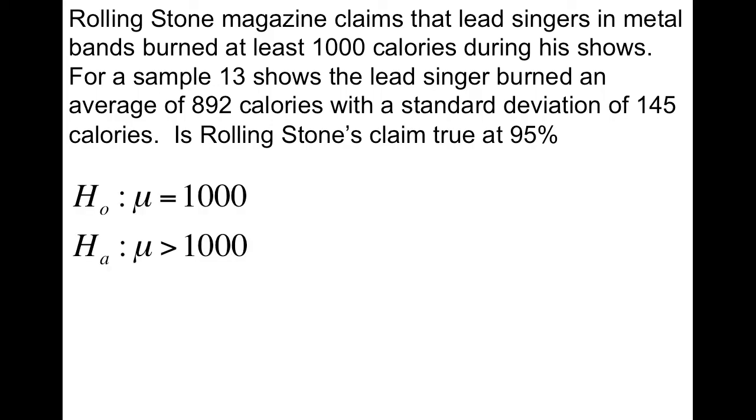So we have our null. This time, make sure you're using the mu symbol. Mu is equal to 1,000. For the alternative, mu is greater than. Remember, at least means 1,000 or up. So we have mu greater than 1,000 for our alternative.